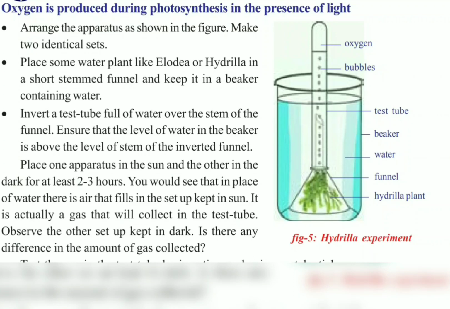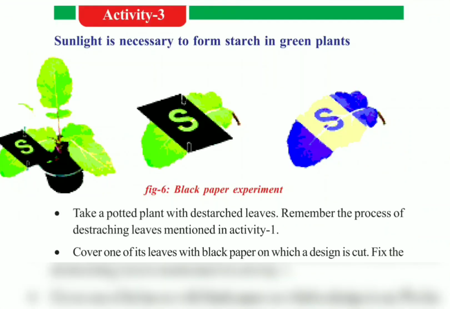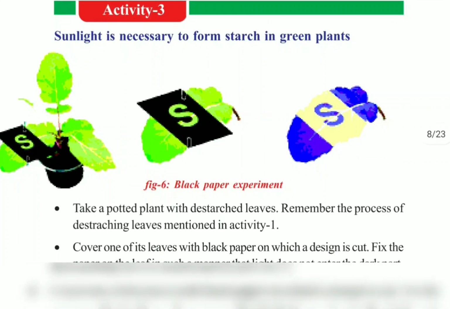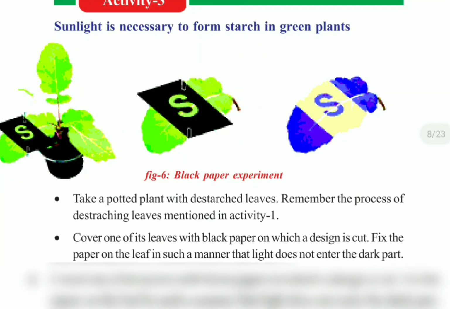Now let us prove that sunlight is essential for the process of photosynthesis. For this we require a well potted plant which has broad leaves, a black paper, a few paper clips, and along with it we even require iodine to perform the iodine test. Before performing this experiment, we have to take this well potted plant which has broad leaves and keep it in a dark room for nearly 4 to 5 days in order to make it free from starch.